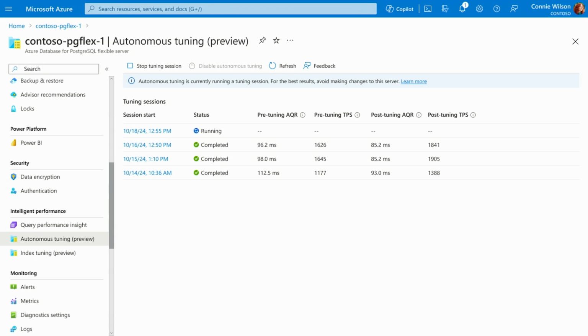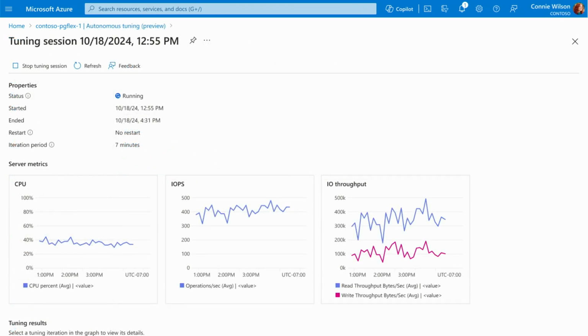So it will keep building up, and you'll see various KPIs or performance indicators like the TPS, the AQR, average query runtime, areas like that. And then you can look at a session and view the CPU, IOPS, IO throughput over time as well.